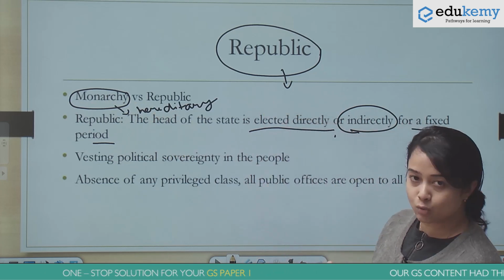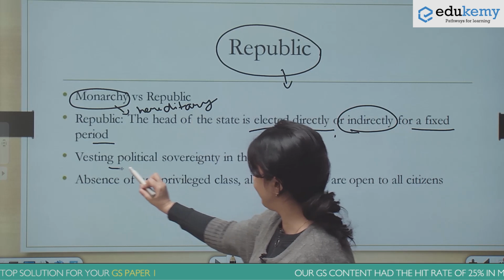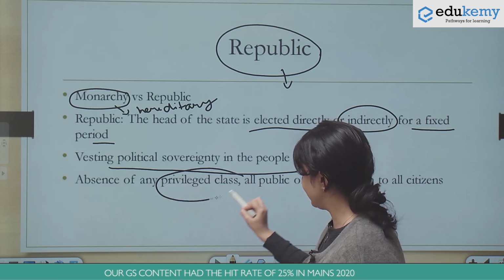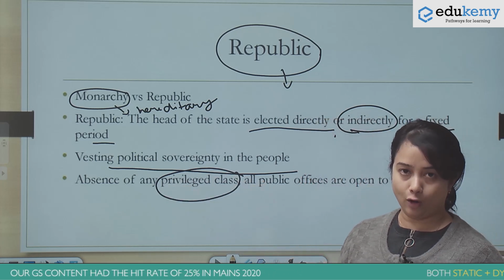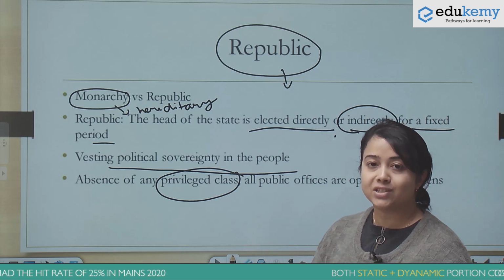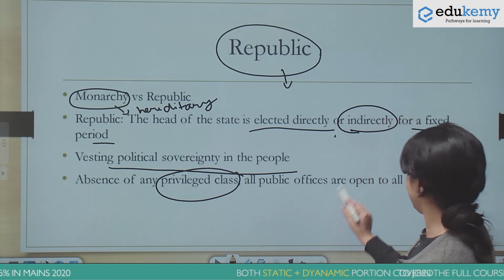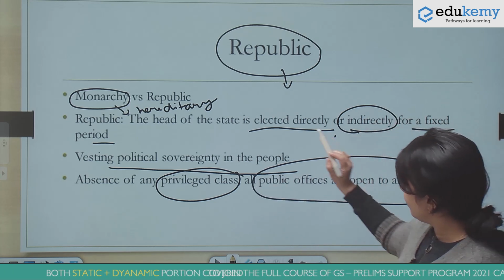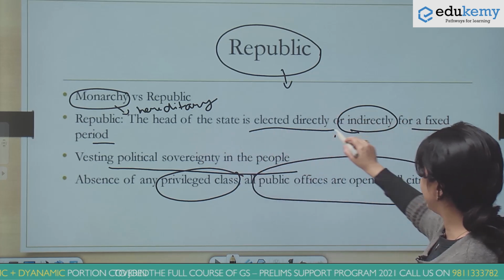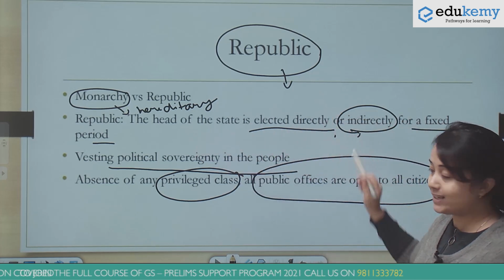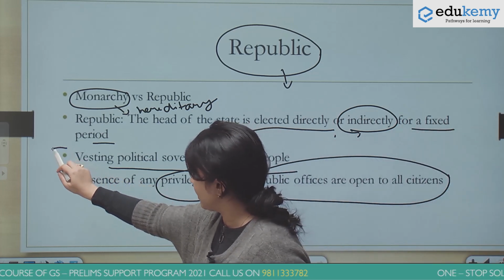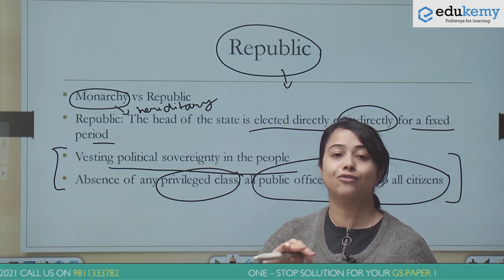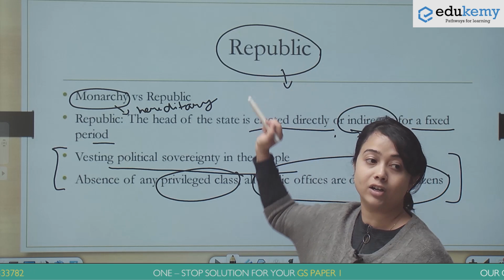Republic also means vesting of political sovereignty in the people, and there are no privileged classes. That means all kind of public offices, from the position of the President of India to a position of a peon, are going to be open to all the citizens of India. So while we do tend to remember the meaning of republic in terms of the head of the state being directly or indirectly elected, these two aspects are something that I want to specially emphasize, because this is something that we tend to forget when we are reading about the meaning of the word republic.